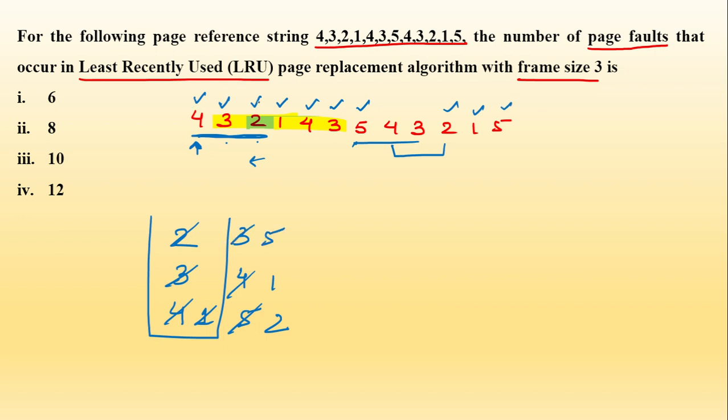So 1 2 3 4 5 6 7 8 9 10. So in total we will have 10 page faults. So correct answer is option number 3.